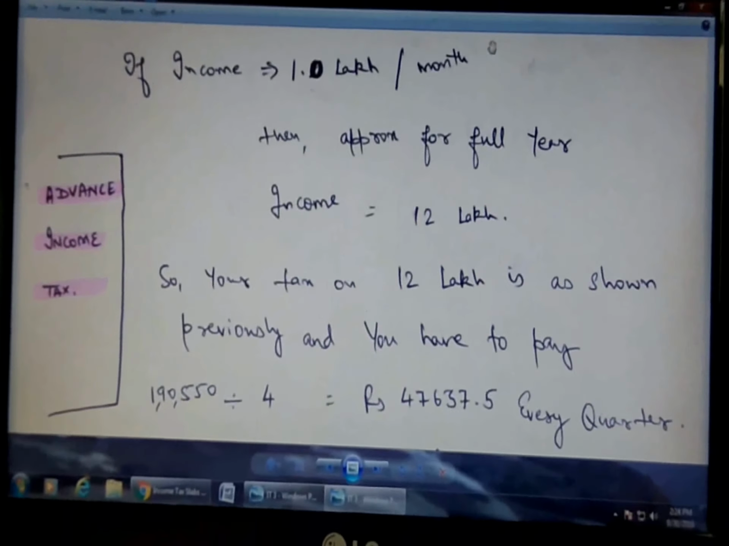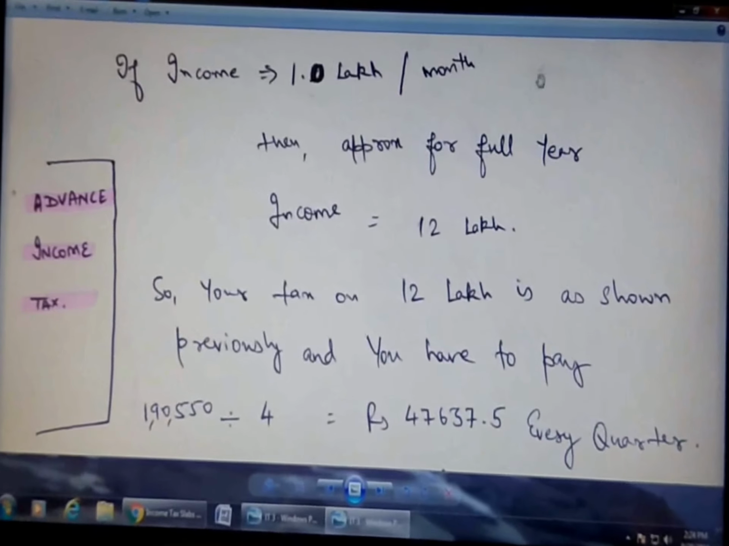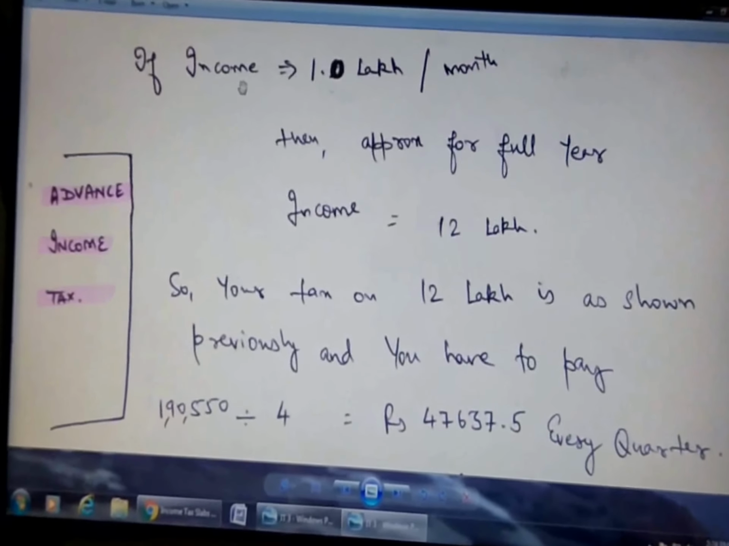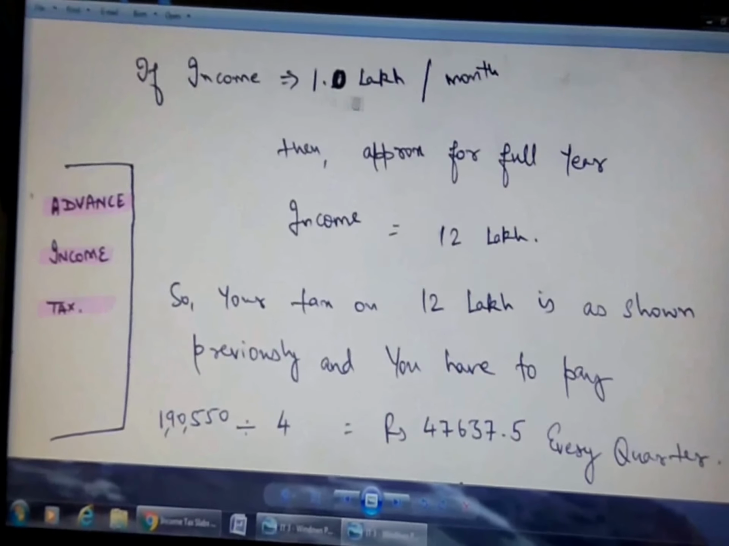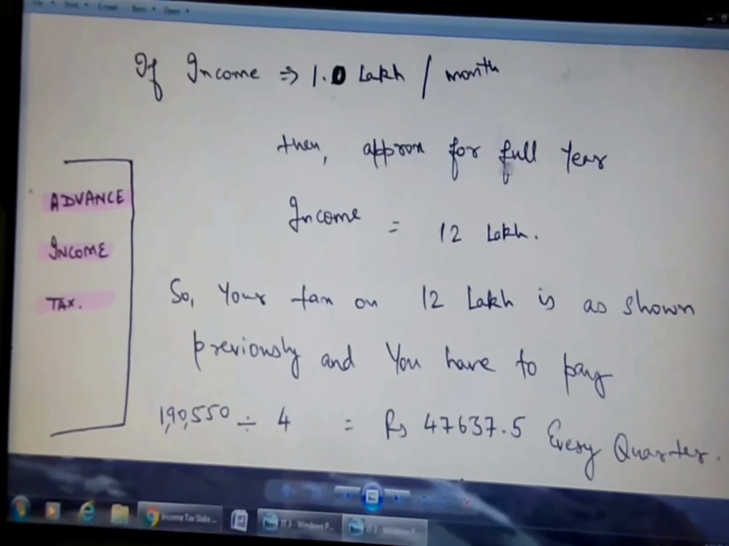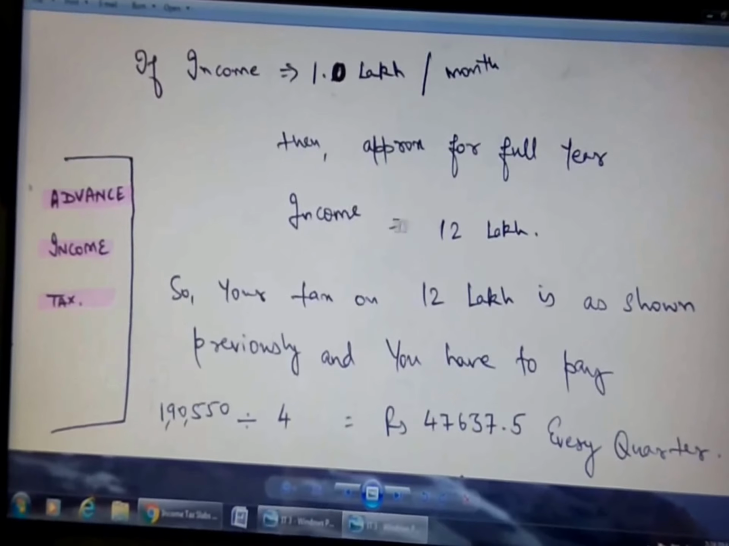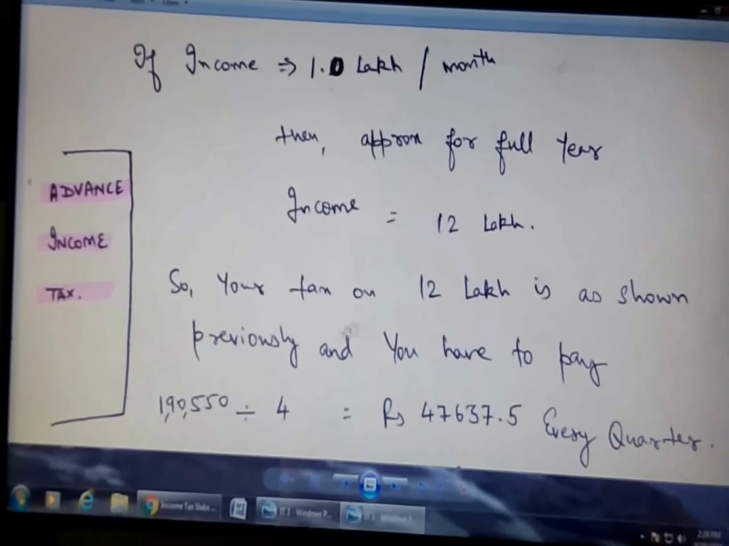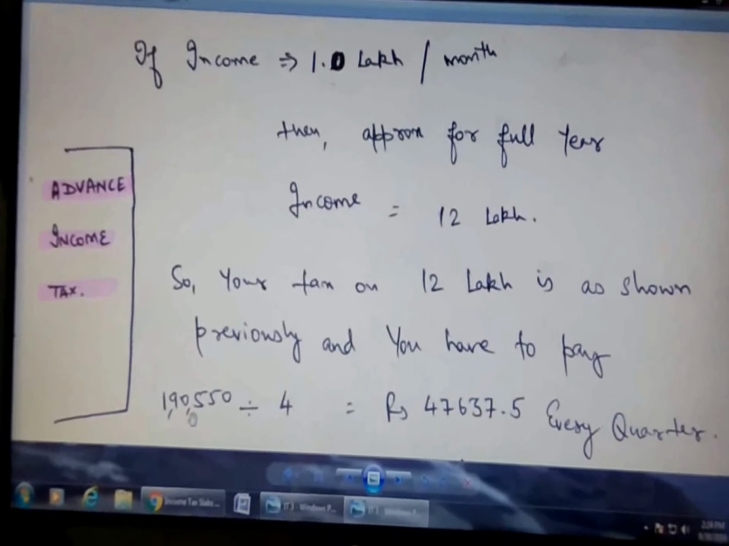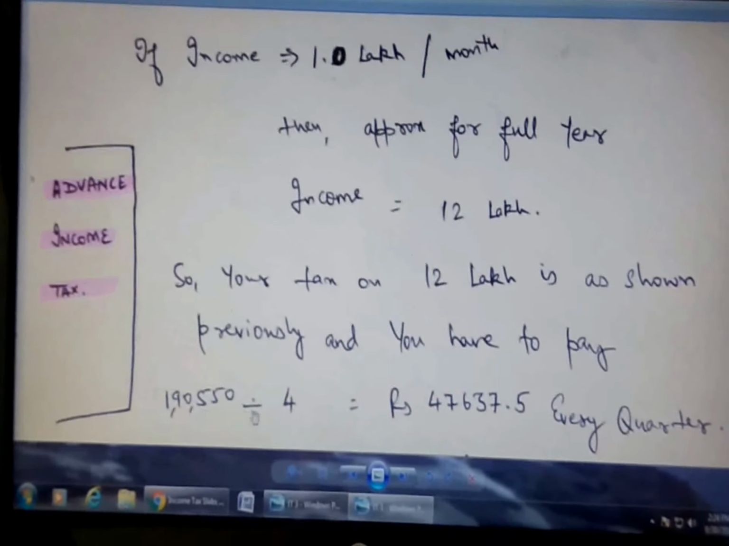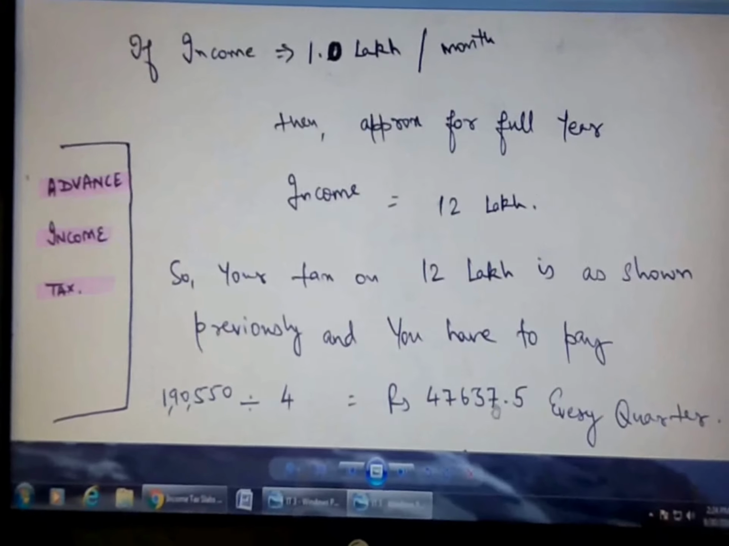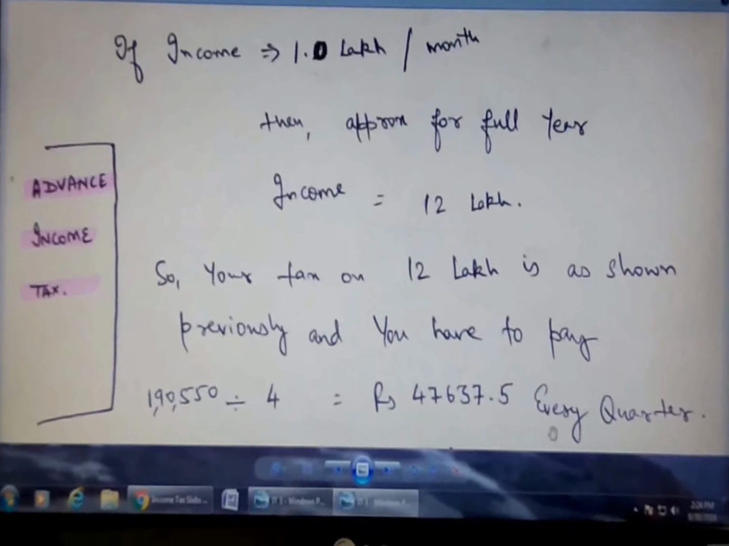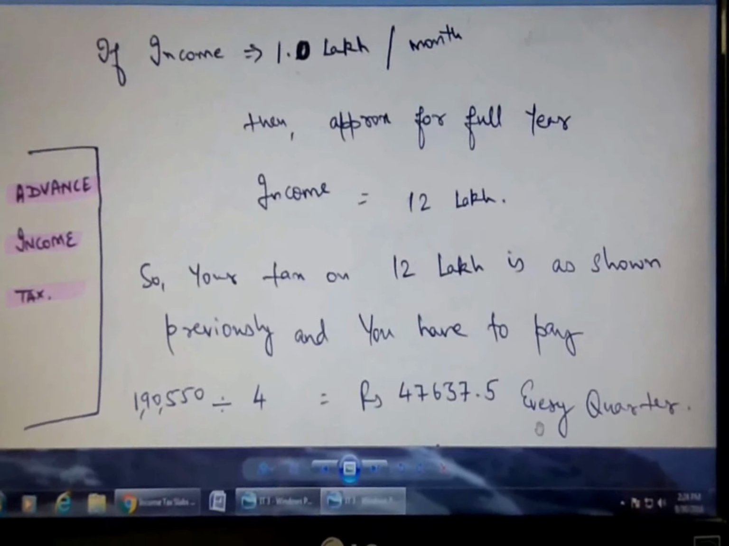What we have to keep in mind is that the income tax system in India is basically of advance income tax. So again, taking the same example, if income is 1 lakh rupees per month, then approximately for the complete year, the annual income becomes 12 lakh. So we have to calculate the tax on 12 lakhs, and we got the figure of 1,90,550. So we divide by 4, and this figure comes to 47,638 rupees approximately, which we have to pay every quarter.